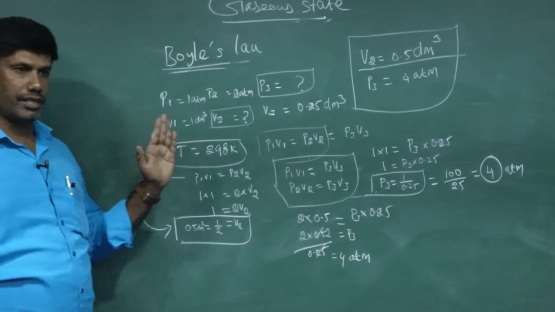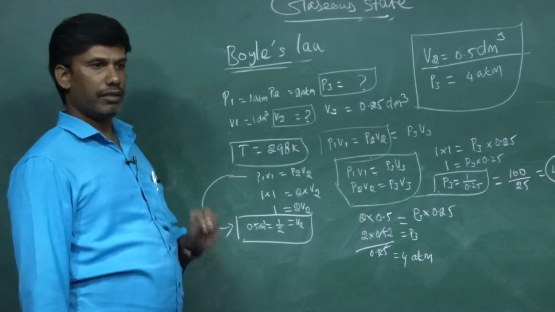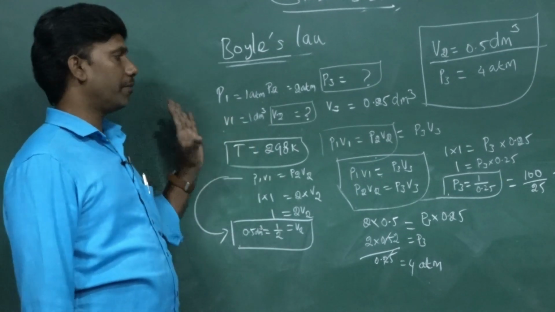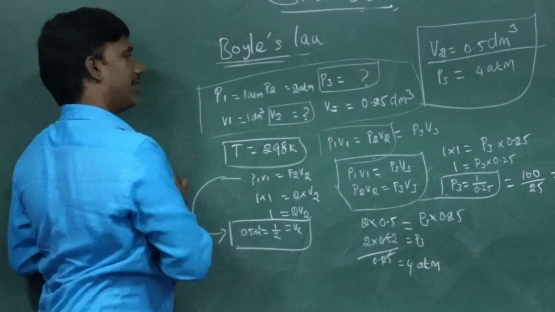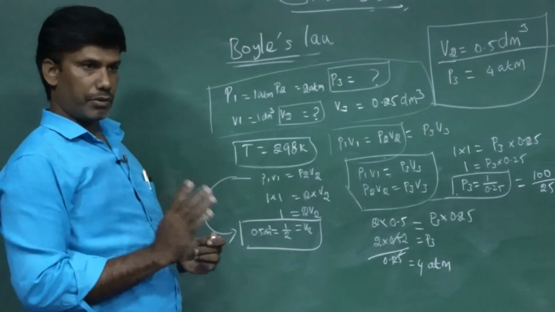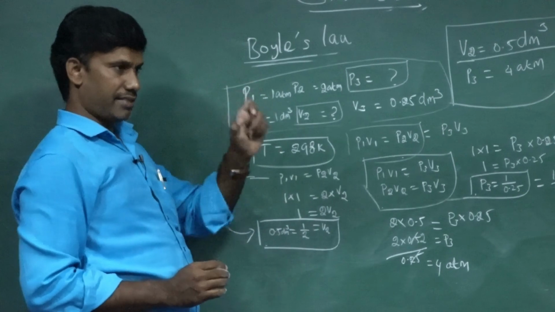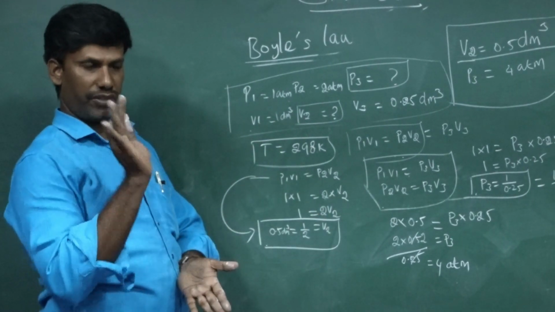Whenever you deal with physical chemistry, you may find 50% theory questions and more than 50% problem questions. The question will not be like this, where every piece of data is given. The question will be in a theoretical form. You have to take the hints first, then the solution. What is given, what is asked. That is the first step.